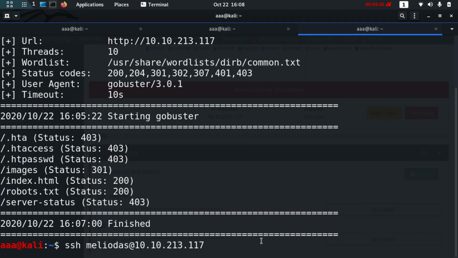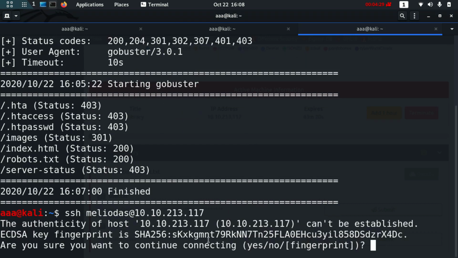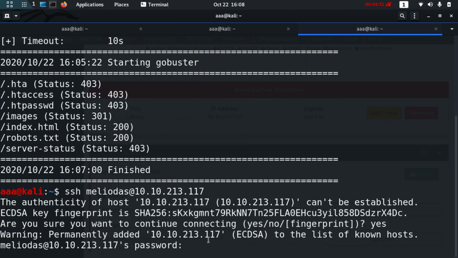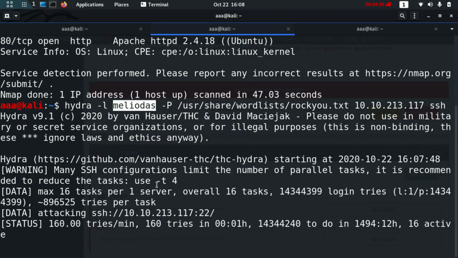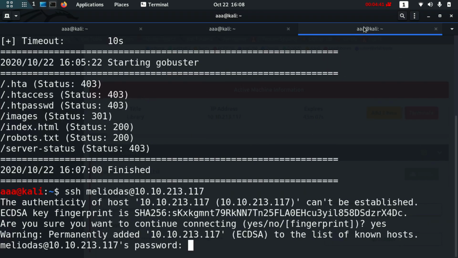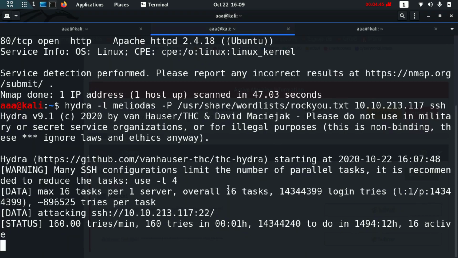This is what we are going to run once we find the password. For the password part I'm just waiting for Hydra to finish. It's asking me for a password. It will take hardly a minute or two.